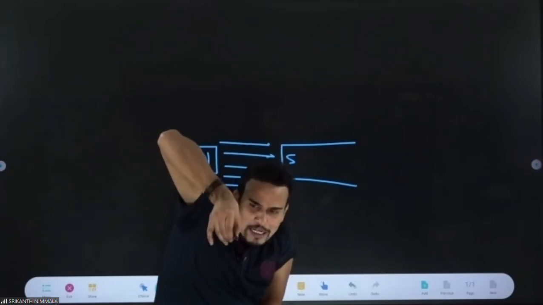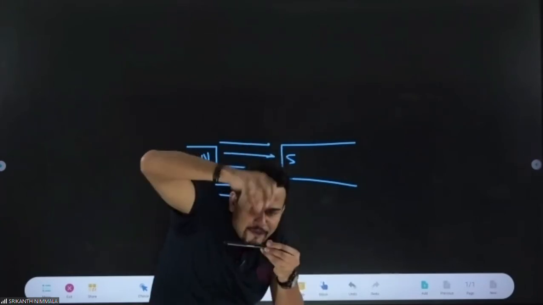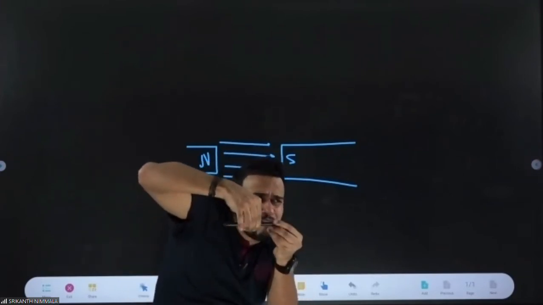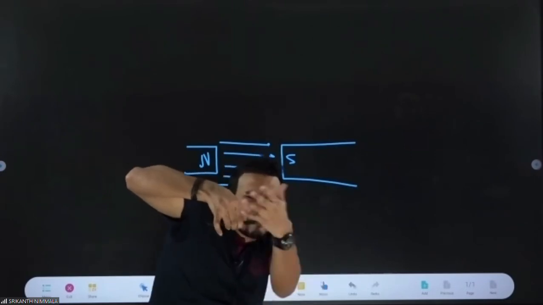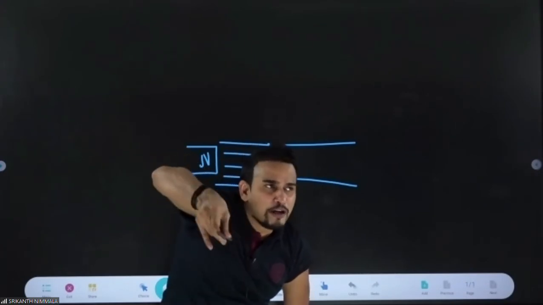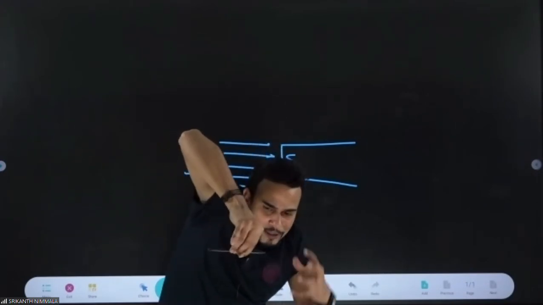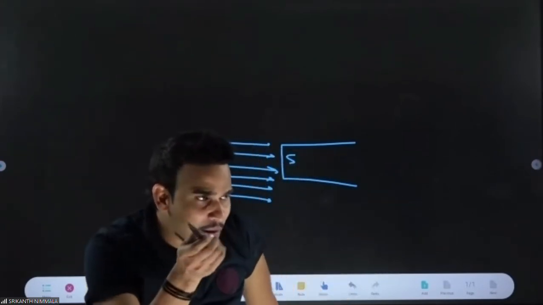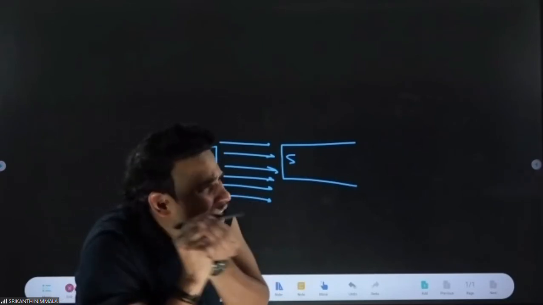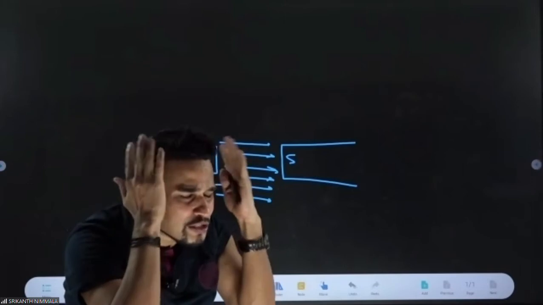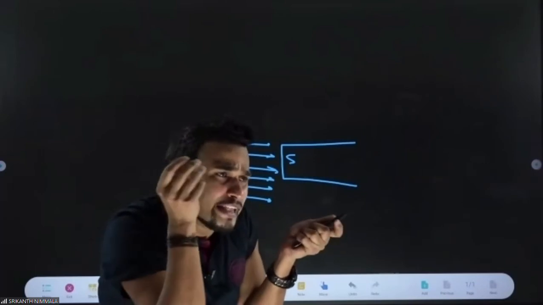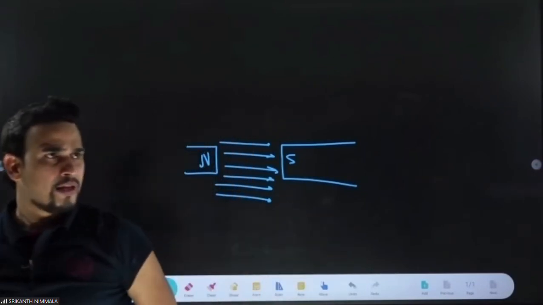From here, it will always come into equilibrium like this. Diamagnetic material suffers repulsion, so this end will suffer repulsion and the other end also. It will become perpendicular to the field. It will not go away; it is hanging there. So always remember, if it is para or ferro, it will suffer attraction, so it will come in the direction of the field. Dia suffers repulsion, so it will align perpendicular to the field. Para and ferro suffer attraction, so they will align in the same direction as the field. You write this point.